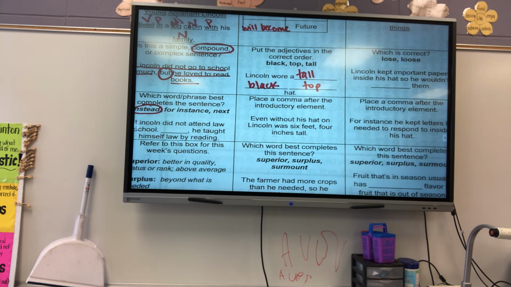The next one is to place a comma after the introductory element. Even without his hat on, Lincoln was 6 feet 4 inches tall. Was he the tallest president or the tallest man in the world? He was not, but he was probably, I think, the tallest president, but I don't think he was the tallest man in the world. All right, so where would I put my comma? Behind without. So even without, comma, his hat on, Lincoln was 6 feet 4 inches tall. Does that make sense?